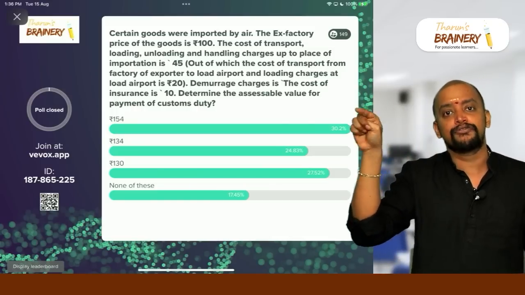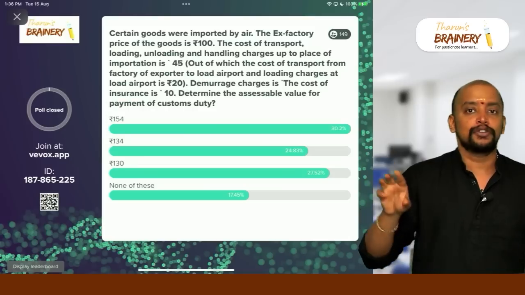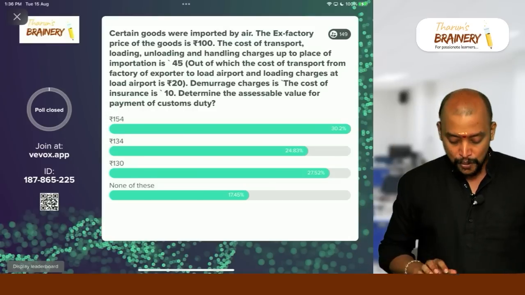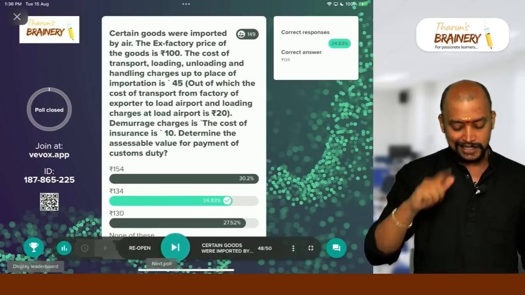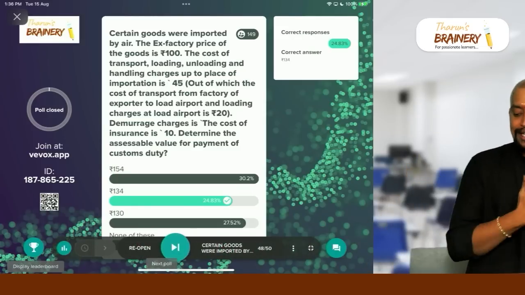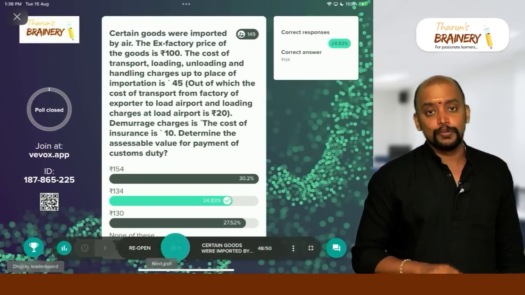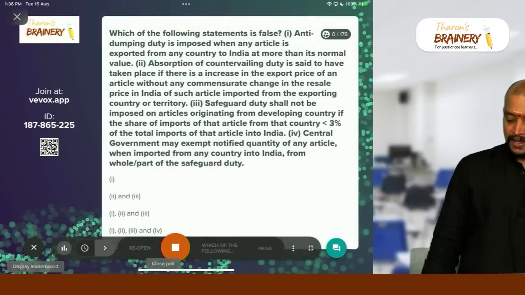So 120 FOB plus 4, 124, plus insurance 10. So 134 is the correct answer. 134 is the correct answer in this case. Then 2 more questions. Next question.